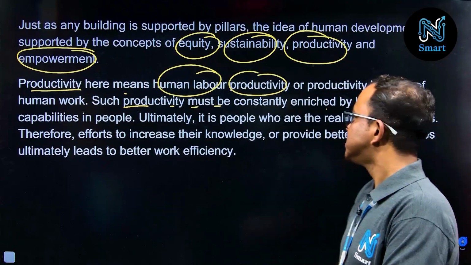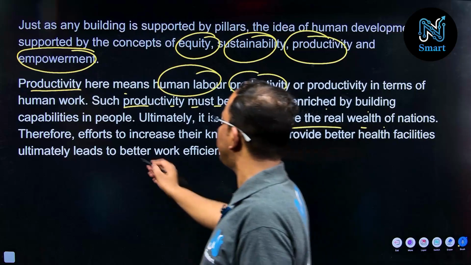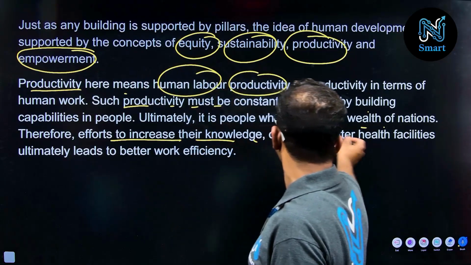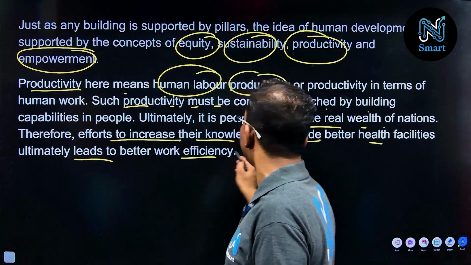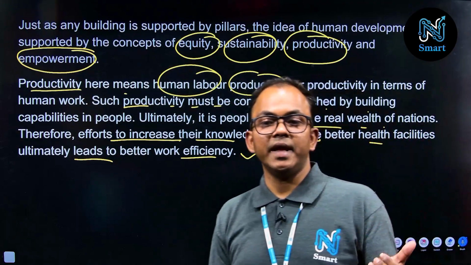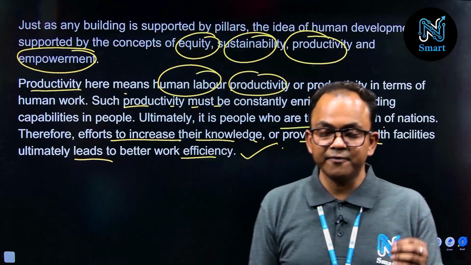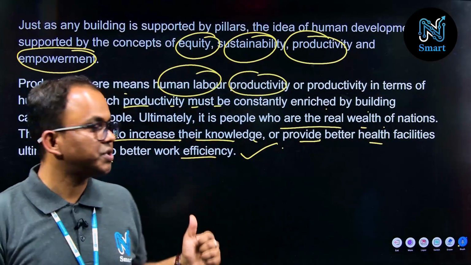Correct? So it is the people who are the real wealth of a nation. Therefore, efforts to increase their knowledge, provide better health facilities, ultimately lead to better work efficiency. So these are the points we have to write for this kind of question. So this is the question we have discussed here.